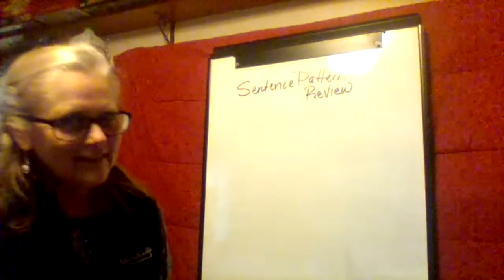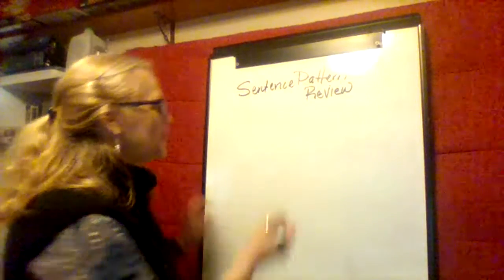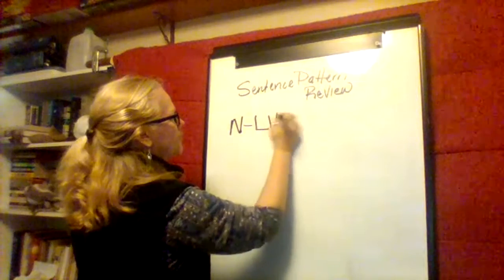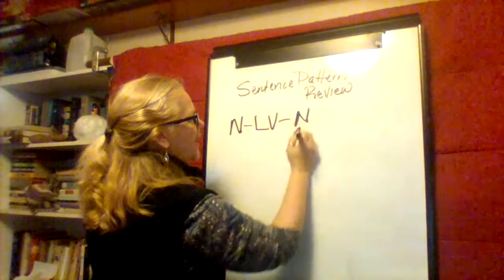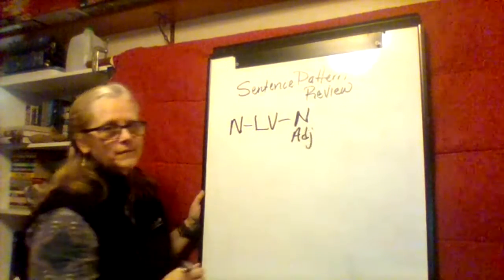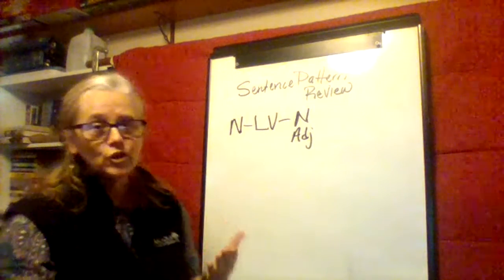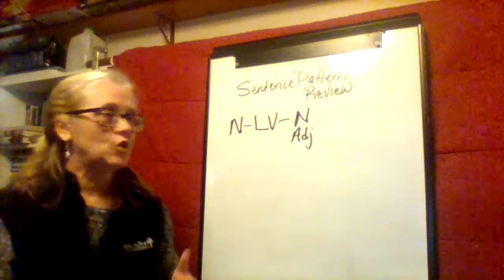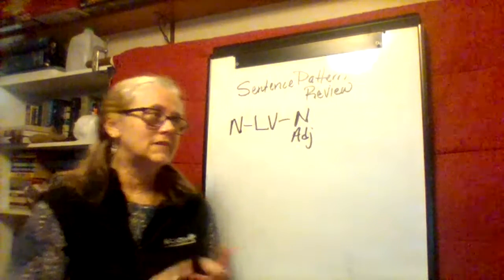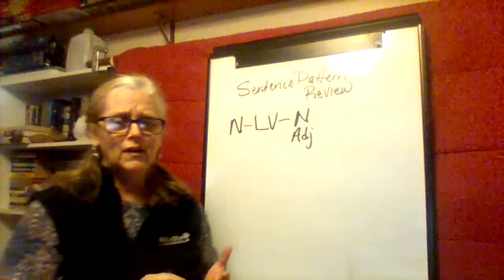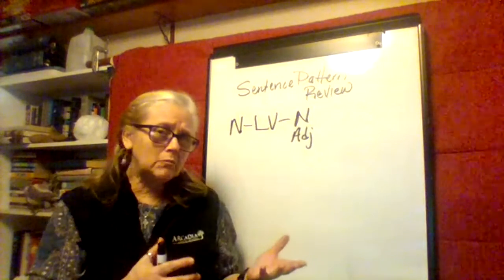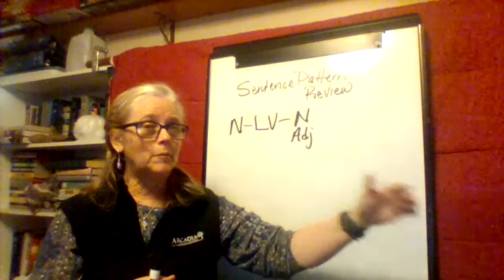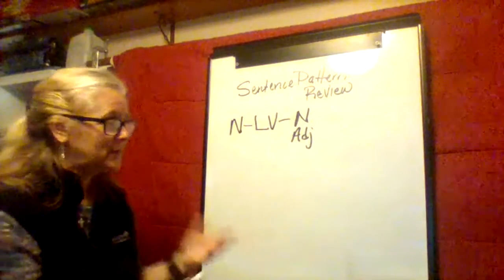Okay, here we are again, still talking sentence patterns. But today we're going to talk about noun, linking verb, and either noun or adjective sentences. Now, when we learn verbs, we usually learn that they're action verbs, action words. So jump, sing, hop, skip, swim, sleep. Anything that's an action is a verb. But there's another subset of verbs.